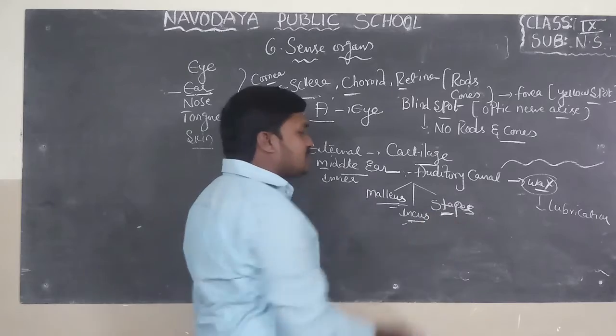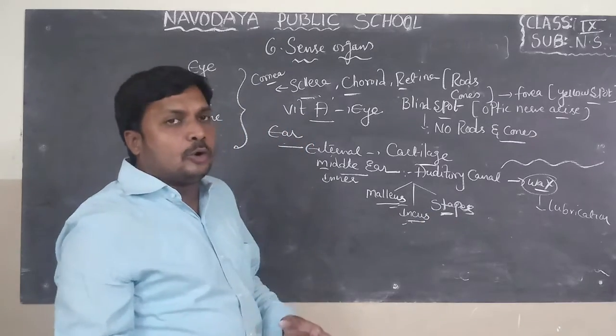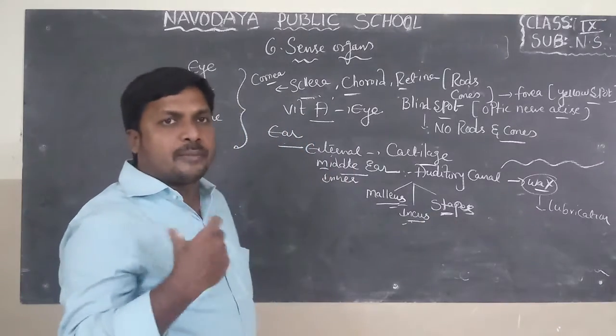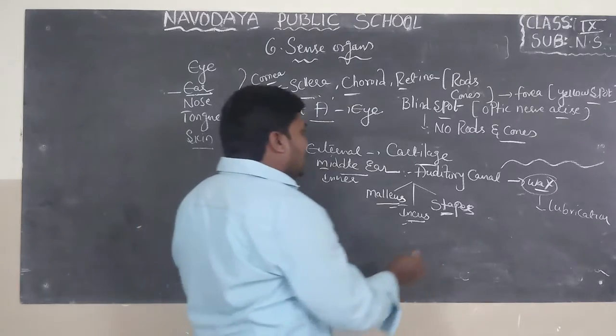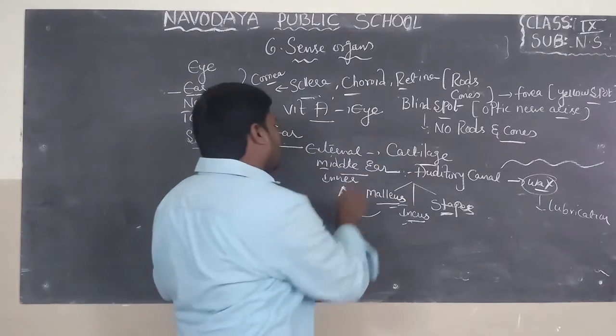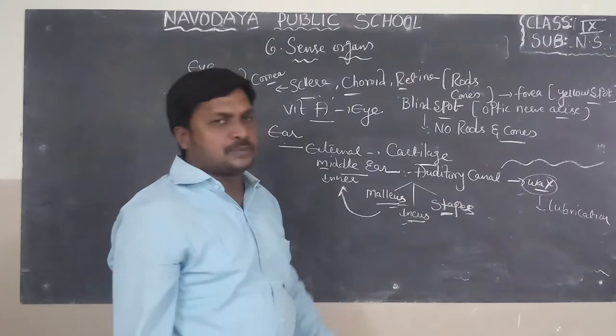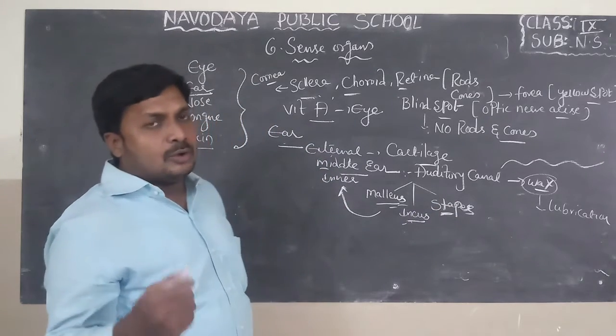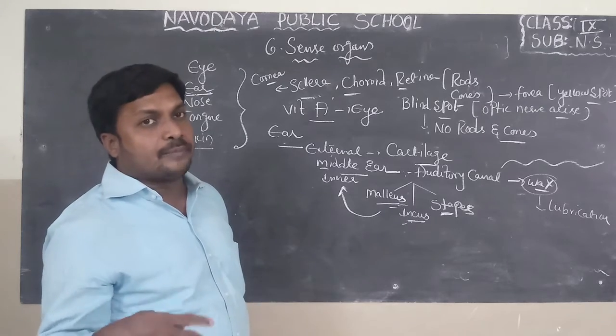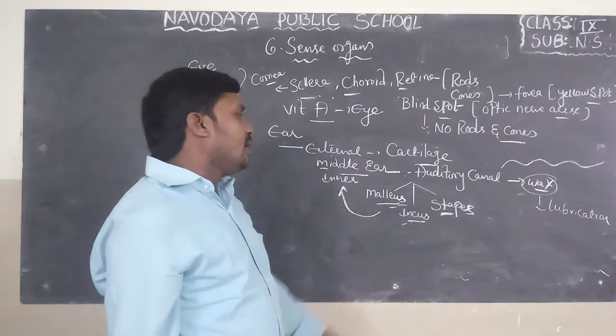These three bones attach to one another to form a chain which sends sound information to the inner ear.